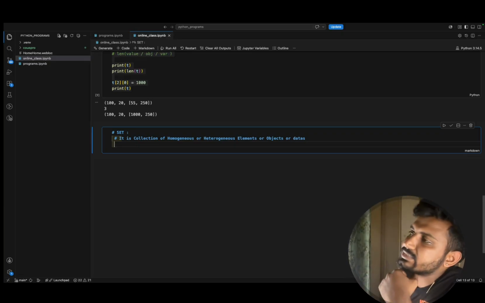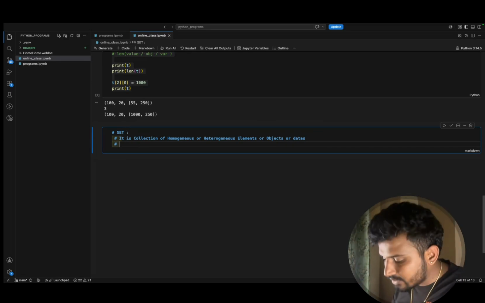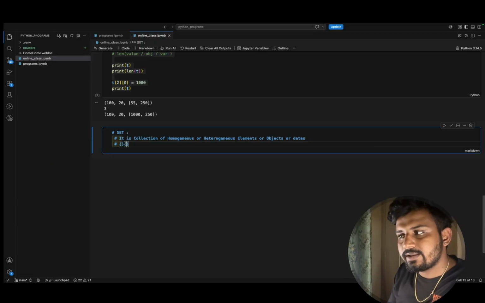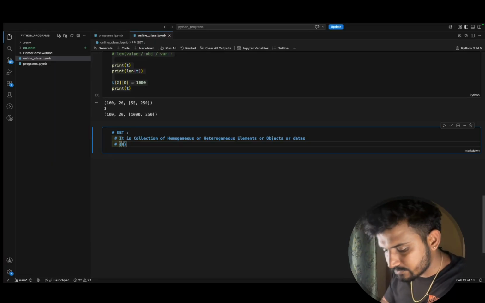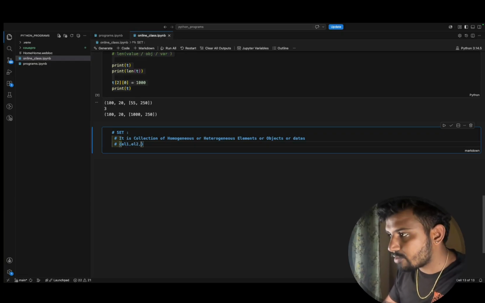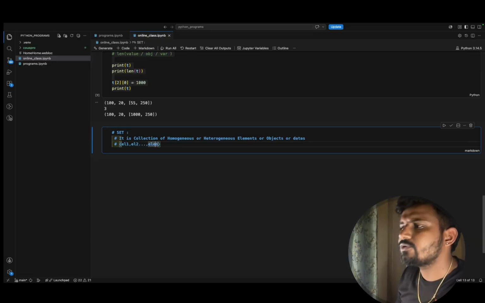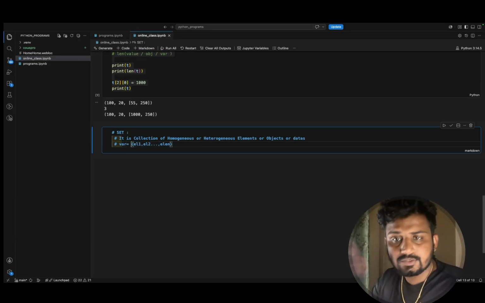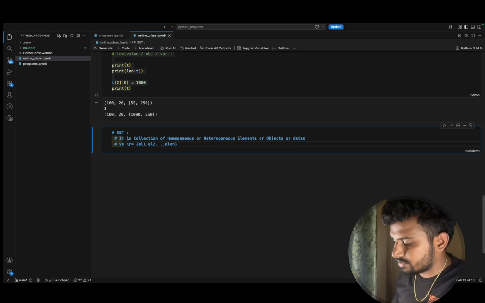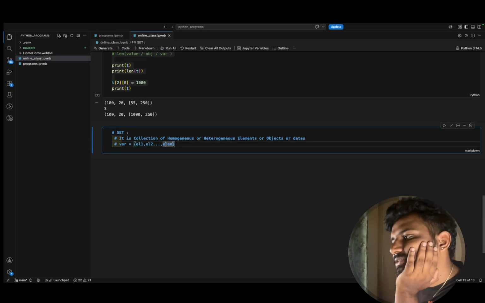Fine. Now the second point: how is the set created? If you want to create a set, you need an open curly brace and a close curly brace. Between them, you put the elements: element 1, element 2, comma, and so on up to element n. You should store this in one particular variable. So variable name equals the particular value. Done? Fine.